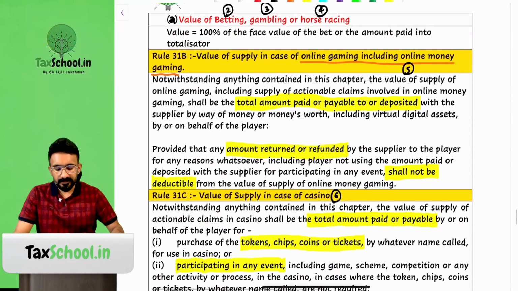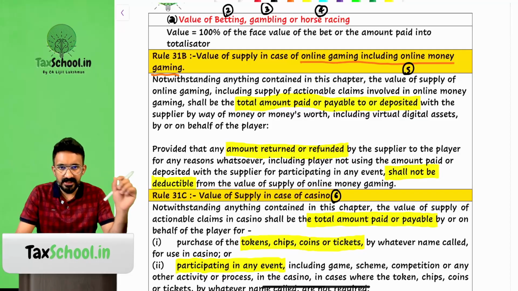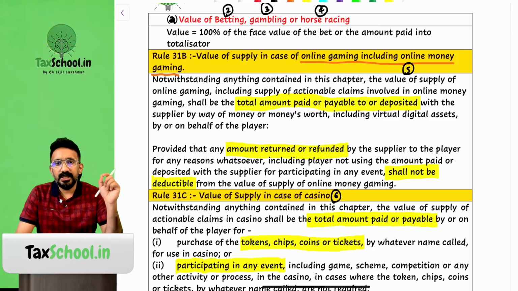Going into the next understanding, value of betting, gambling or horse racing. For betting, gambling, horse racing, I told you there are 6 actionable claims. Lottery is separately considered. Betting, gambling, horse racing has a common valuation. It says the value would be 100% of the face value of the bet or the amount paid into the totalizer.